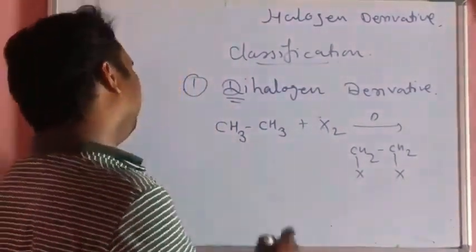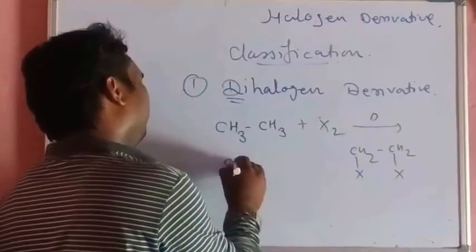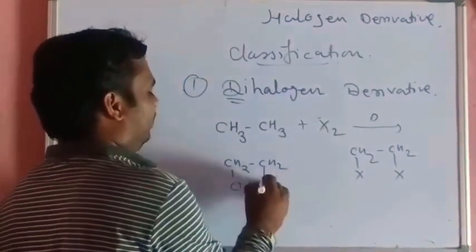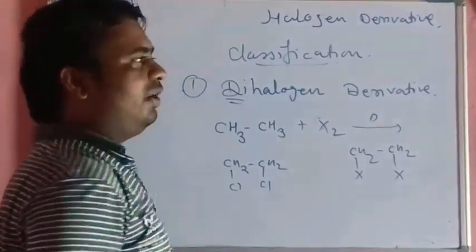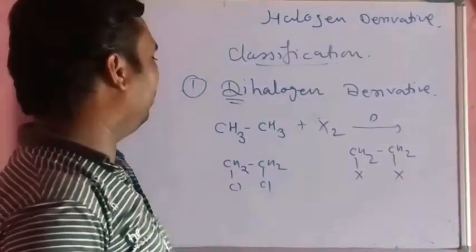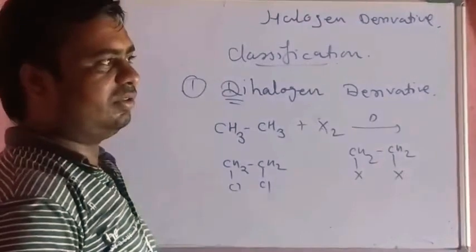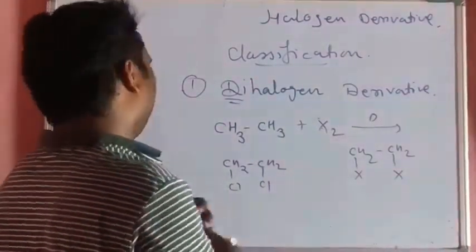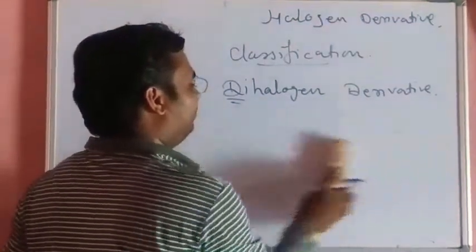Suppose we write the example CH2Cl, dichloroethane, 1,2-dichloroethane. This is the dihalogen derivative. We can take another example.